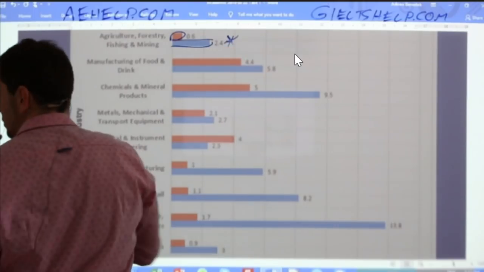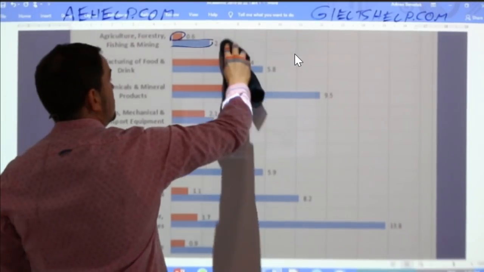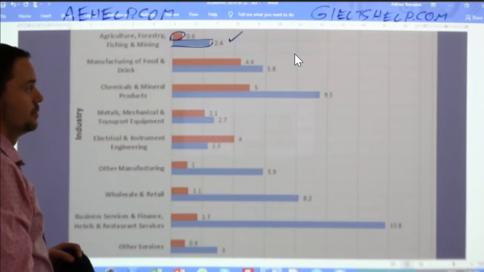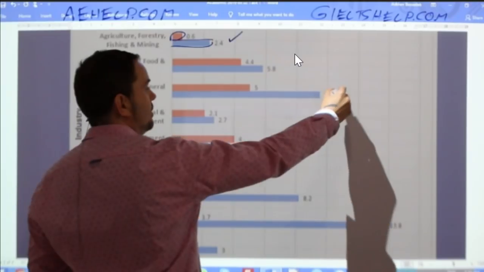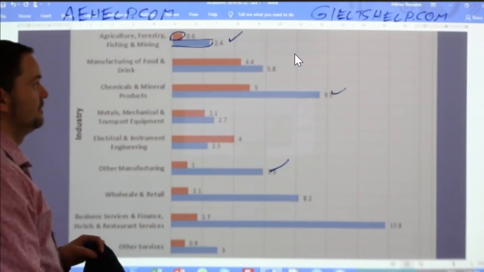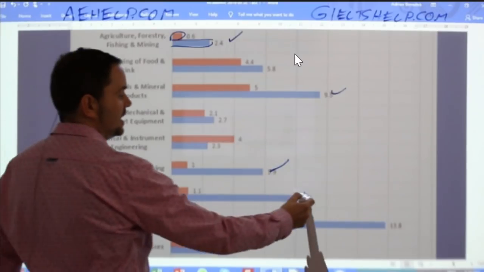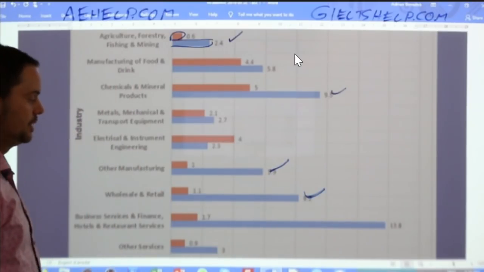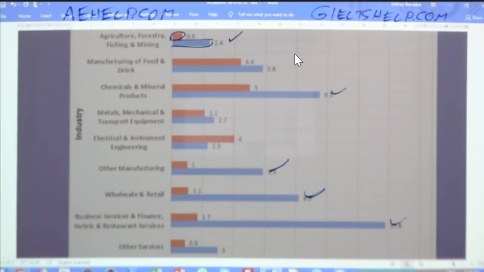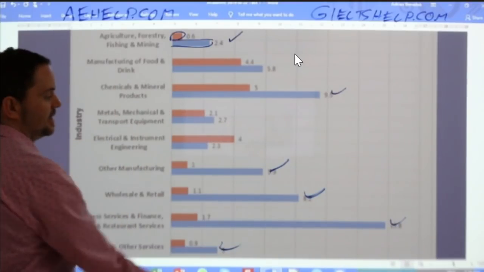Let me use a different symbol here. So in this case, there's much more export going to the rest of the world. In this case, there's double the export. In this case, there's at least double, if not way more. In this case, there's double, if not more. In this case, it's like 10 times more. In this case, it's 10 times more.